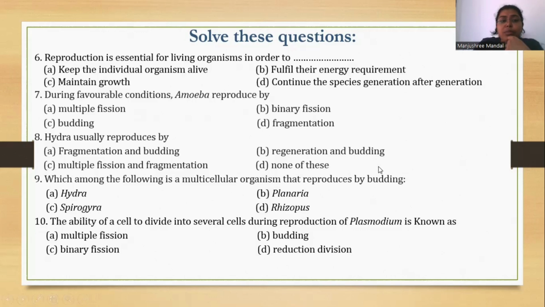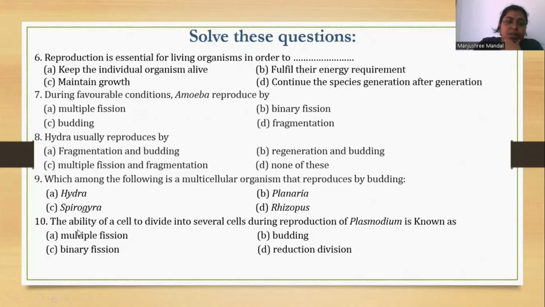So regeneration and budding is the correct answer. Which among the following is a multicellular organism that reproduces by budding? Hydra, Planaria, Spirogyra, or Rhizopus. If they mention only budding, Hydra will be the answer.